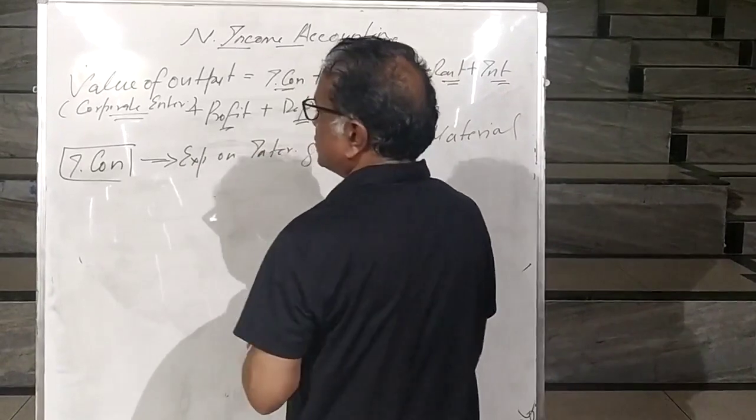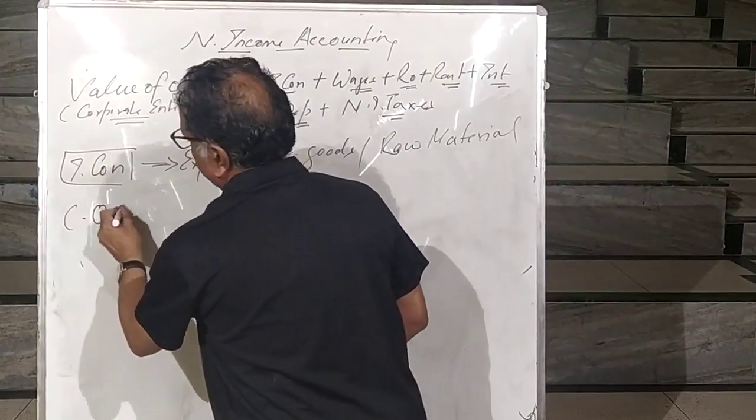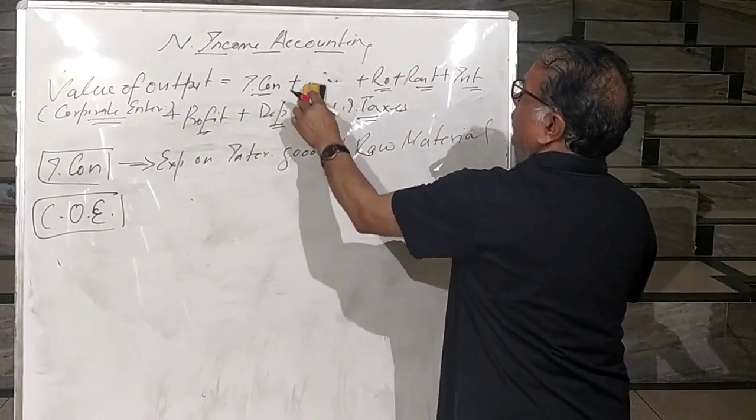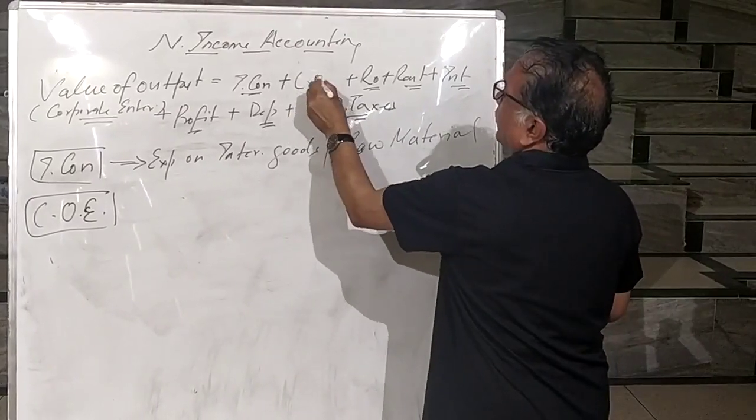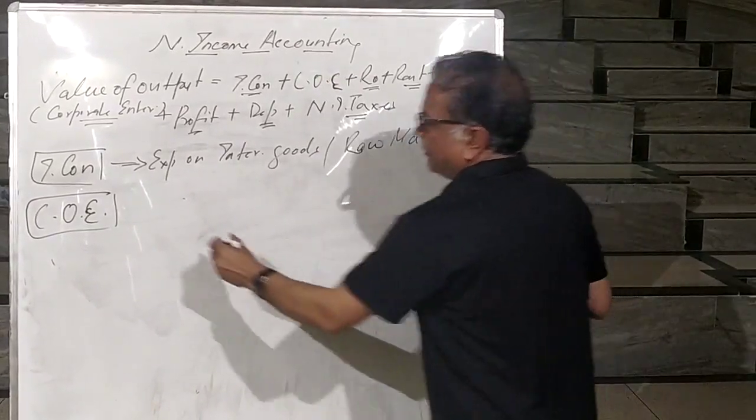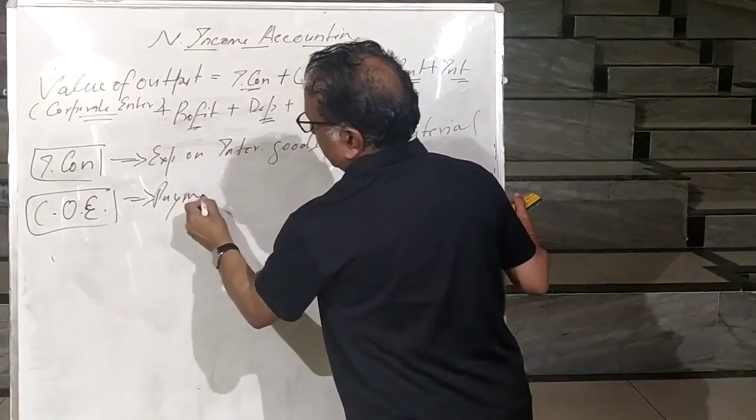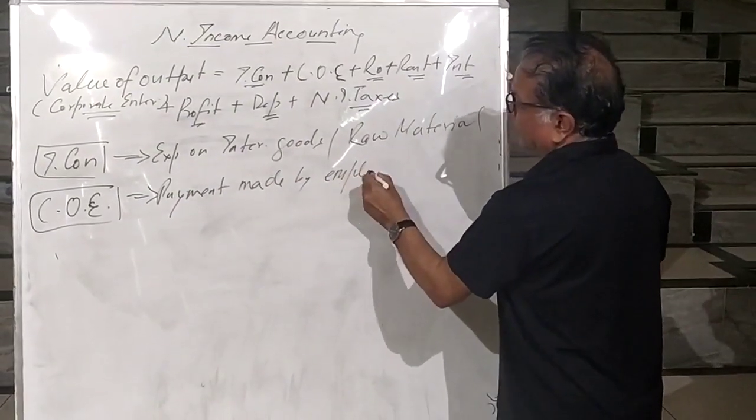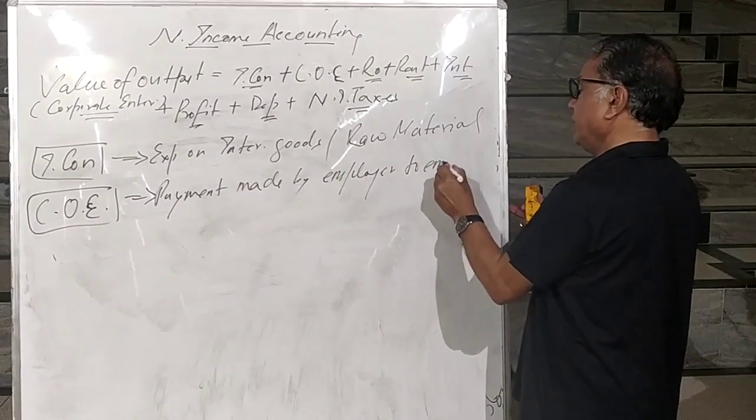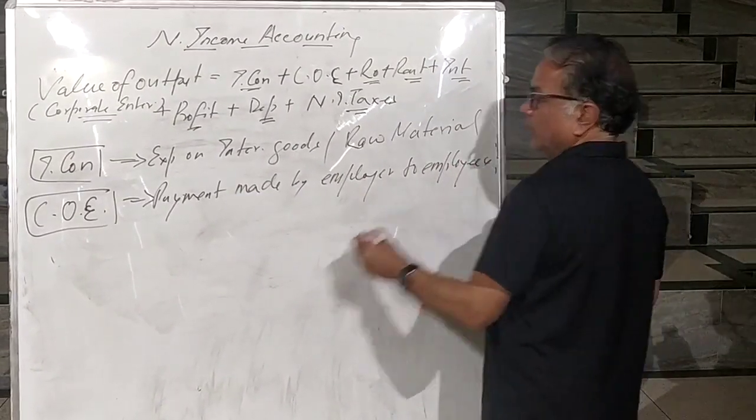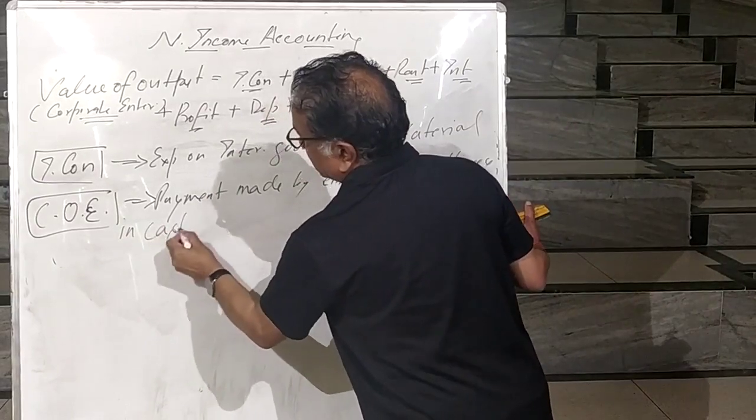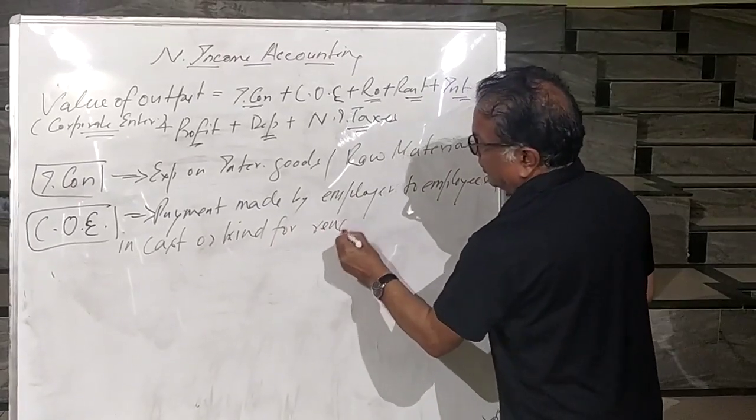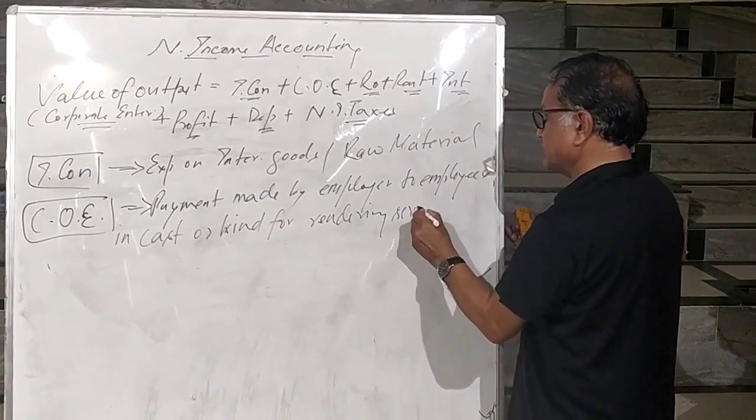We call it compensation of employees, COE. What we call compensation of employees. Here also we are changing the word now. We call it COE. Now what is COE? It is a payment made by employer to employees in cash or kind for rendering services.